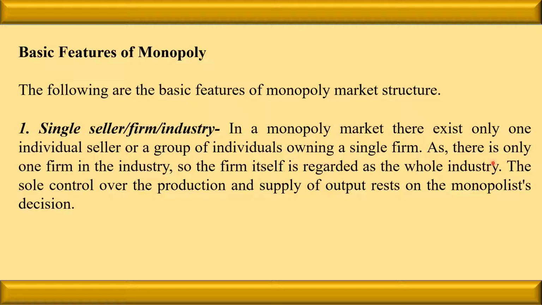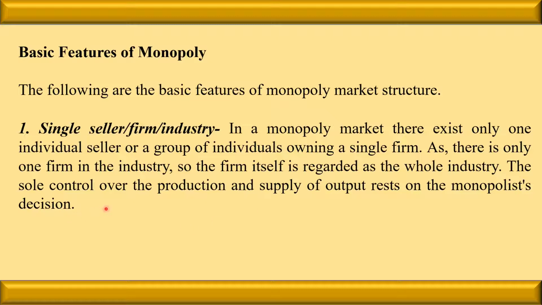In the previous video, we saw that industry means the sum total of the firms dealing in the same line of production. In the case of monopoly, only one firm manufactures the product, so the industry represents a single firm. Industry and the firm are both the same individual or group of individuals.